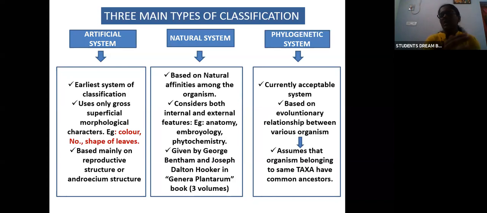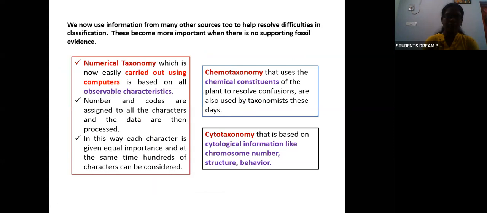Whereas the currently accepted system is the phylogenetic system. This phylogenetic system is based on the evolutionary relationship between various organisms. It assumes that organisms belong to the same taxa having common ancestors. With this information, we now use information from many other sources also, because there were some difficulties in classification. For example, we don't have fossil evidence for every organism we find. So with other characters we classify those organisms.